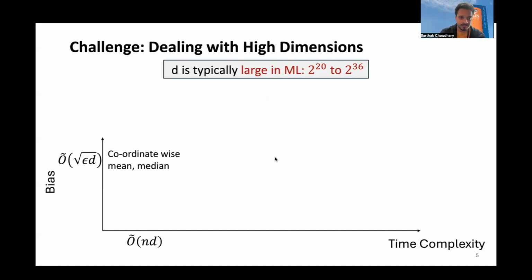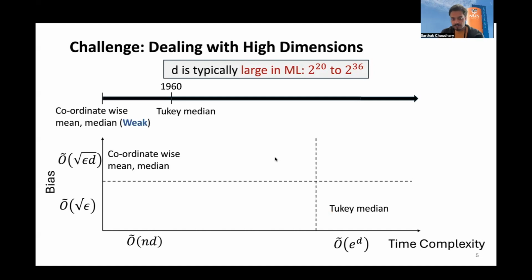So in high dimensions, they are far from being optimal. The first breakthrough happened in 1960 when Tukey median was proposed. Tukey median achieves dimension independent bias. Actually, it achieves statistically optimal bias. But the problem with Tukey median is that its time complexity is exponential in the number of dimensions.